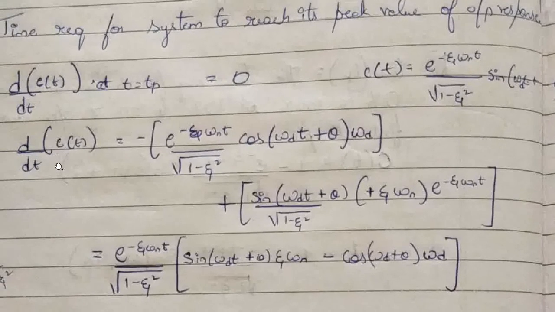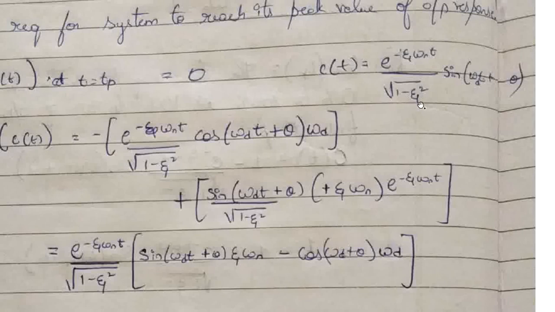When we take dc of t by dt, the first term 1 will go to 0, so the minus will be retained here. Let me take this term as u and this term as v. So when we do the derivative, it is u dv by dx plus v du by dx. The first term u as it is, dv by dx is cos omega dt plus theta into omega d. The second term is plus, and the minus is retained here.